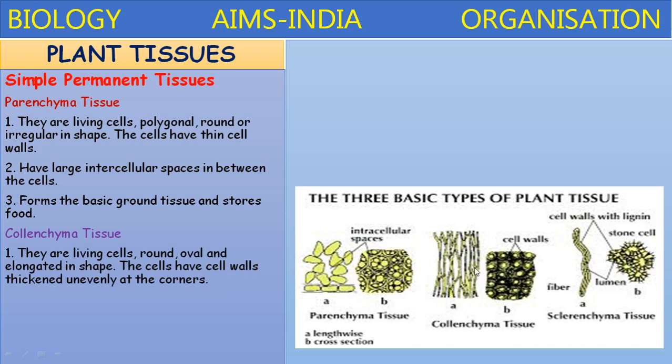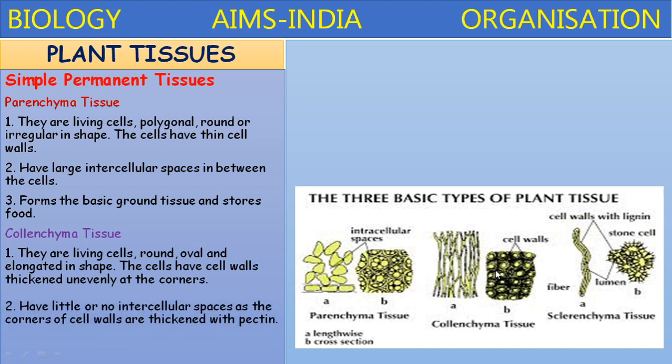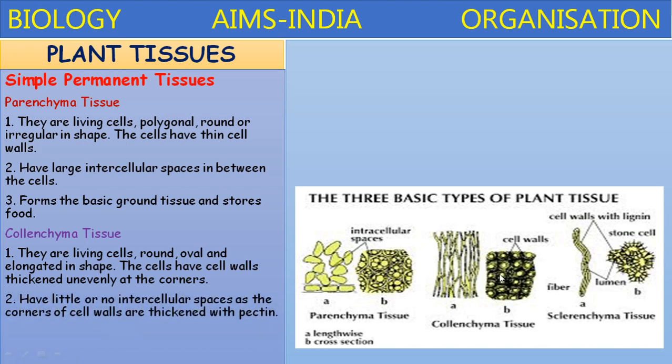Collenchyma cells are living cells, round, oval and elongated in shape. The cells have cell walls thickened unevenly at the corners, and they have little or no intercellular spaces, as the corners of the cell walls are thickened with a substance called pectin. The main function of collenchyma tissue is to give flexibility and support to the plant.